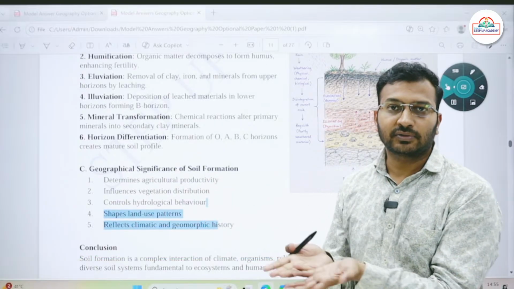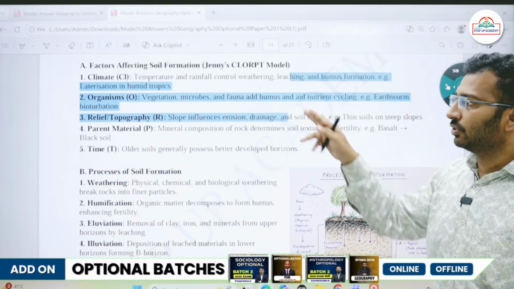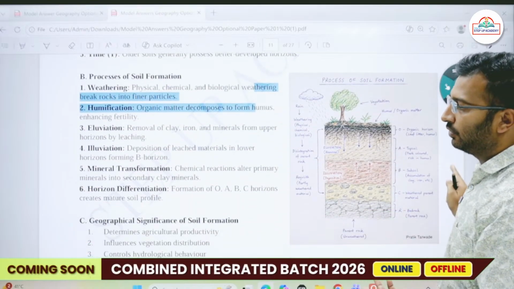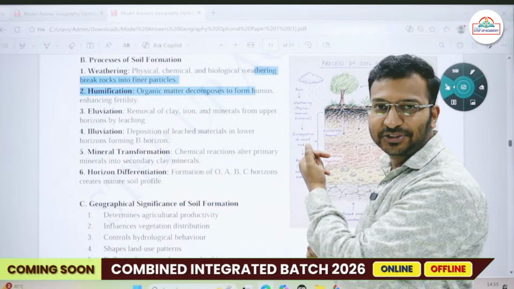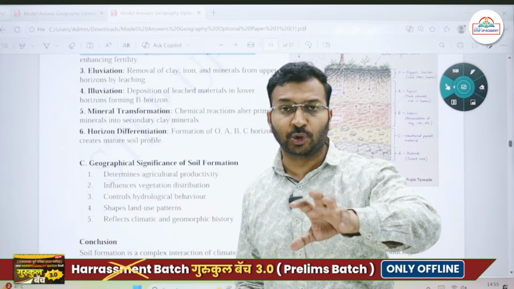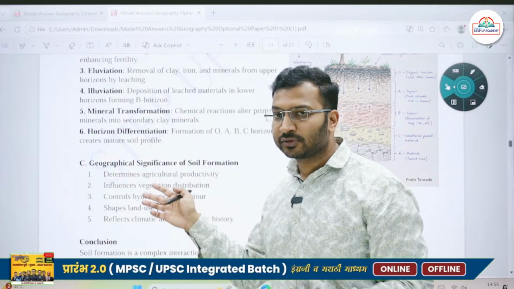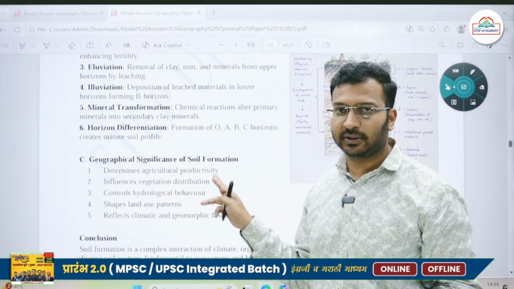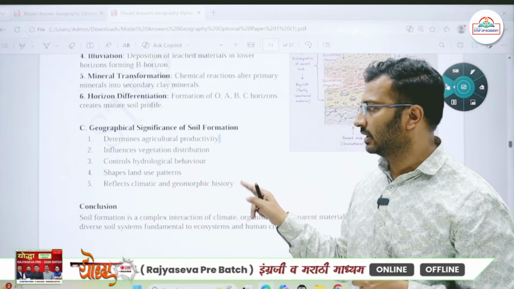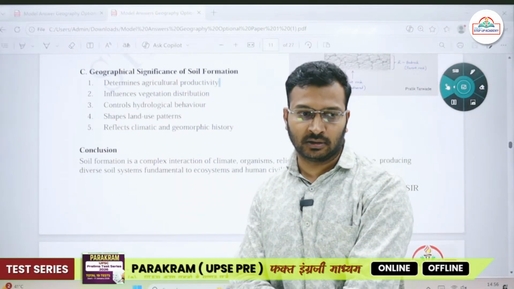Now what is the significance of soil? The question has been asked only about explaining the process of soil formation. If you simply end your answer after writing the process, your answer will again become very short. It has been asked for 15 marks, so write some significance. I have already said there has to be some human angle to your answer as well, some human factor. So what is the geographical significance of soil formation? It determines agricultural productivity, influences vegetation, controls hydrological processes, shapes land use patterns, and reflects the climatic, biogeographic and geomorphic history of our land surfaces.